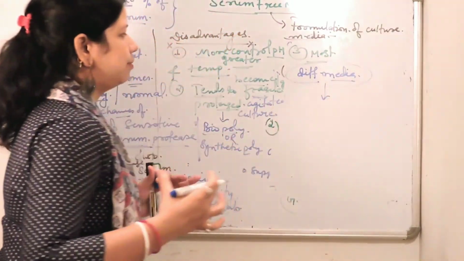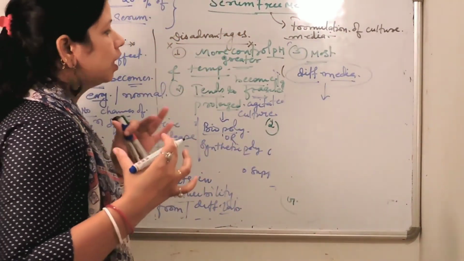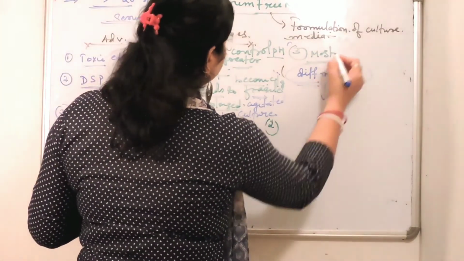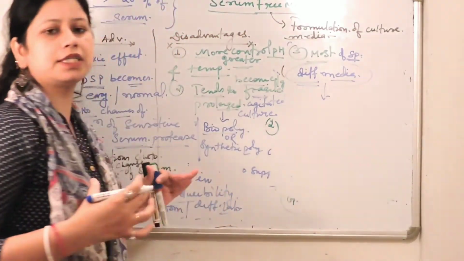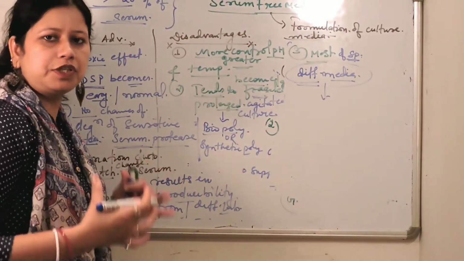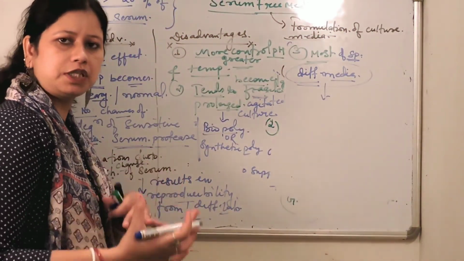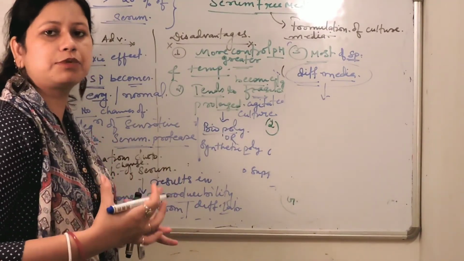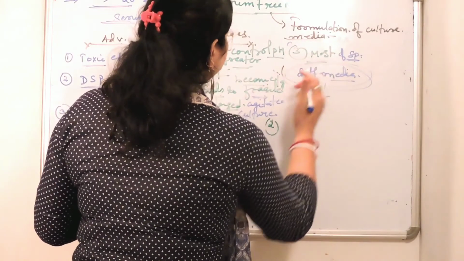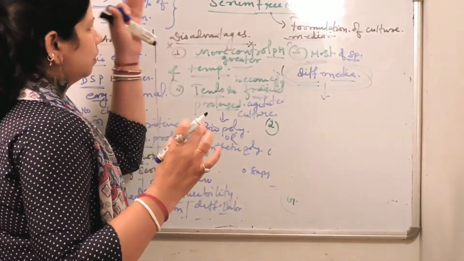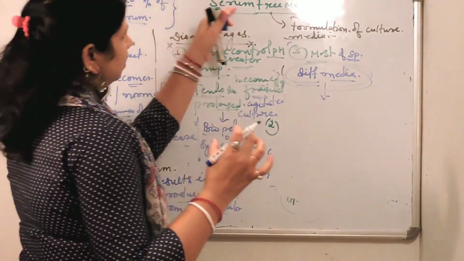More types of media are required to culture different types of cells, because most of the media are specific to different cell types. So due to this specificity, there is more requirement of different types of media. This is also one of the greater disadvantages of serum-free media.